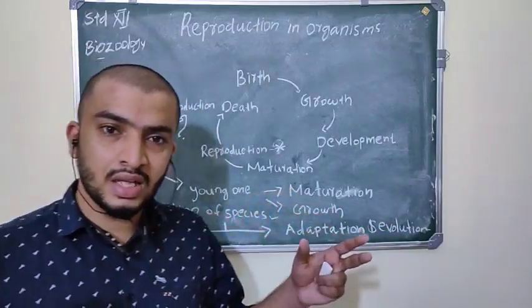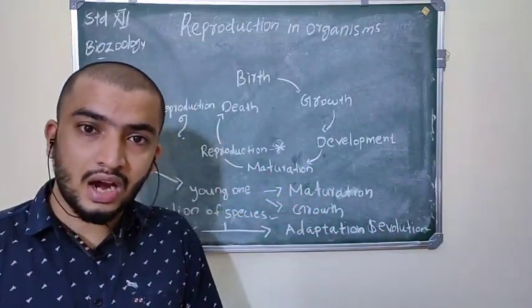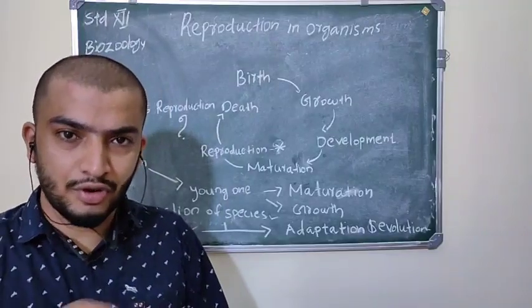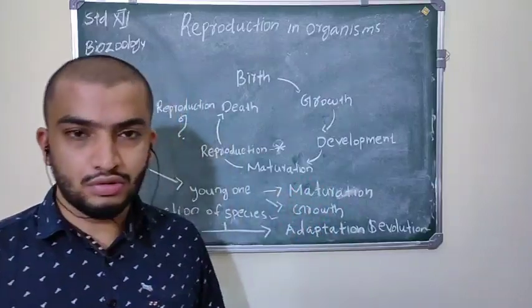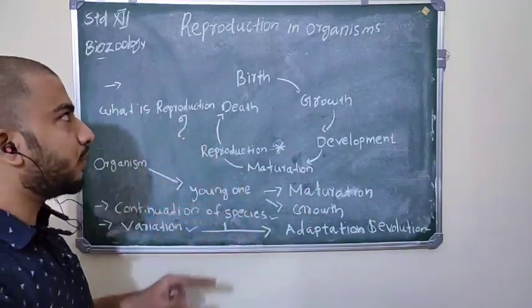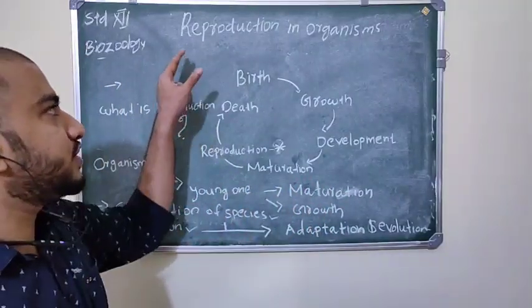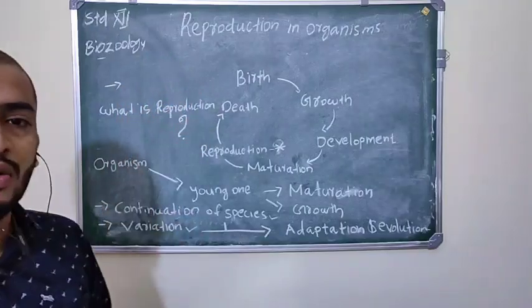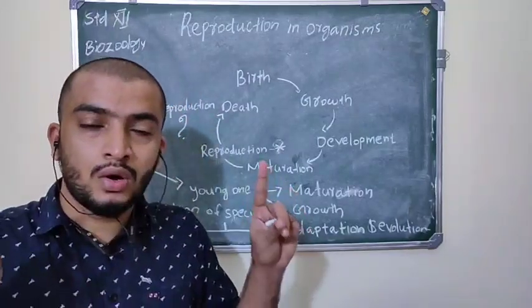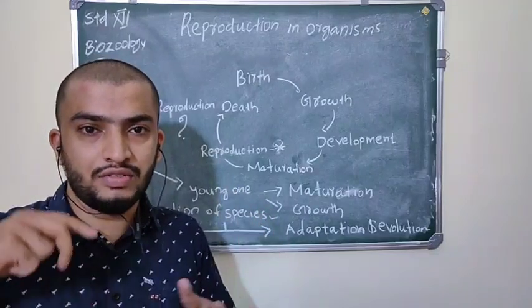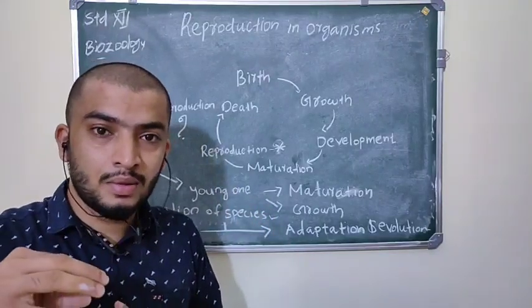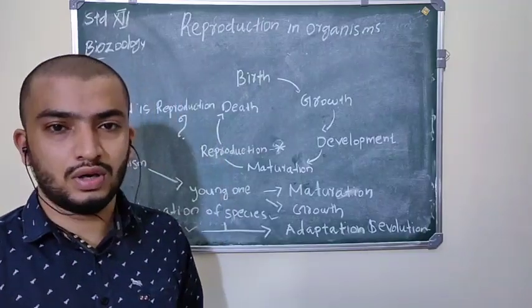Adaptation means a living organism adjusts with its environment, and it leads to evolution. So this is all about the introduction of this chapter, reproduction in organisms. The main point: reproduction means a biological process by which one organism produces its young.